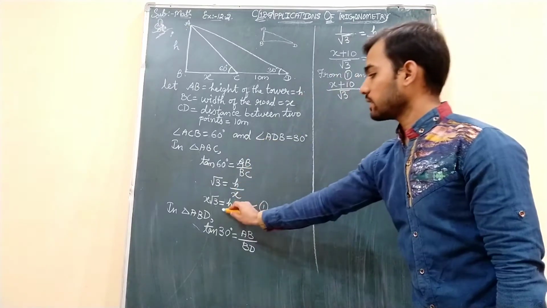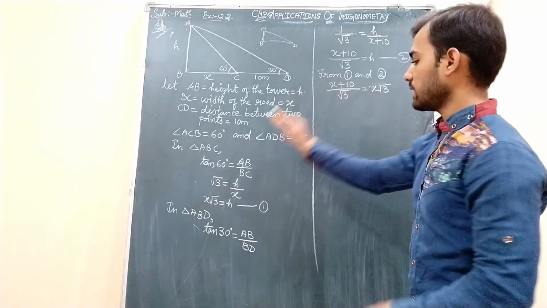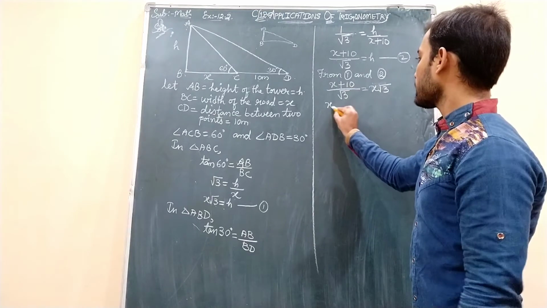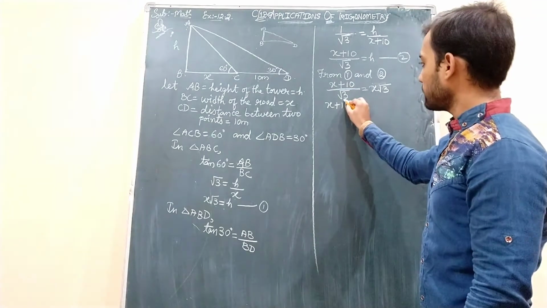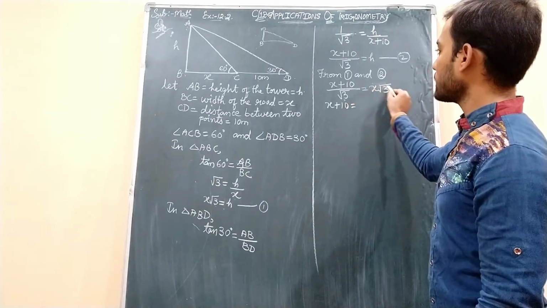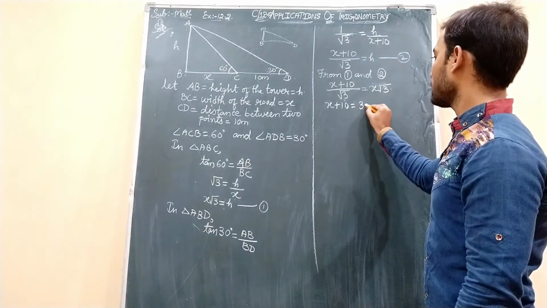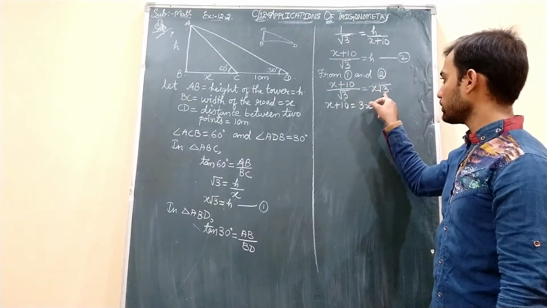Okay, both are H values, which means both are the same. So I have equated this value as well as this value. Okay students, now x plus 10 equals, this is in division. When I transpose this towards this side, it gets multiplied. Root 3 into root 3, you will get 3, so you will get 3x. How did we get 3x? This x is as it is, root 3 into root 3 is 3.